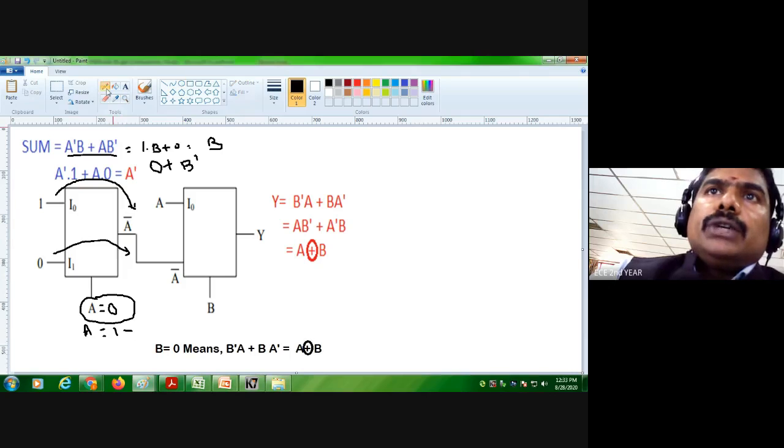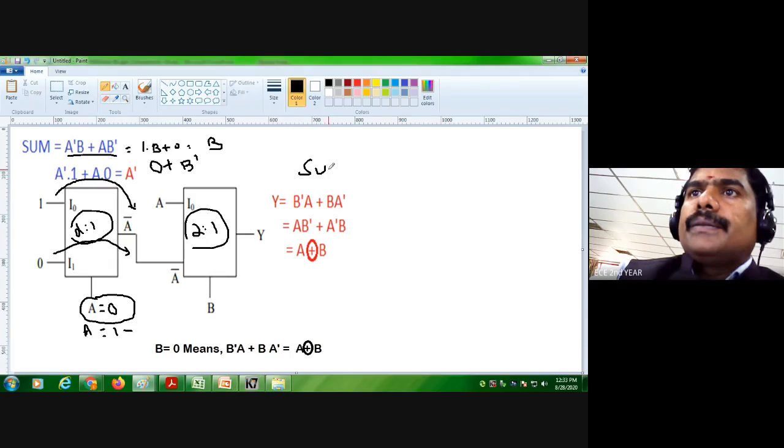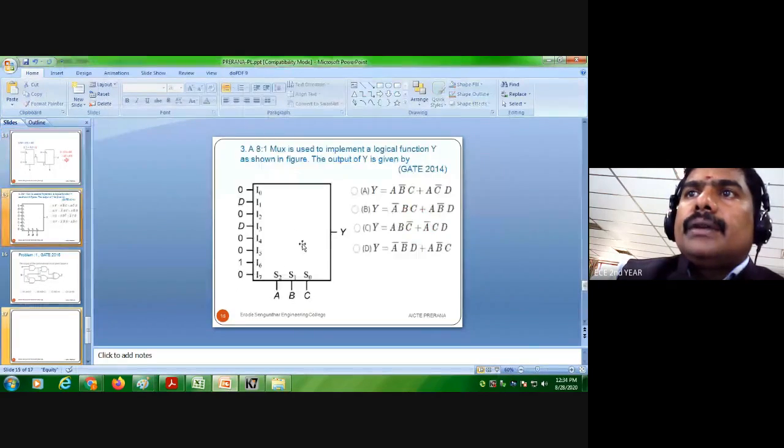Here we are using one 2:1 mux, and here another 2:1 mux. So totally 2 muxes will be required for sum equal to A XOR B. Sum equal to A XOR B needs two multiplexers, so we can say what the option will be.